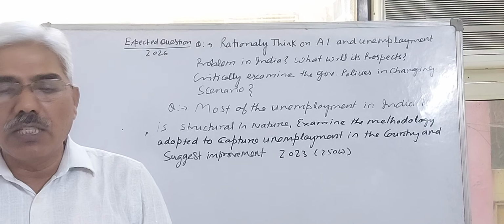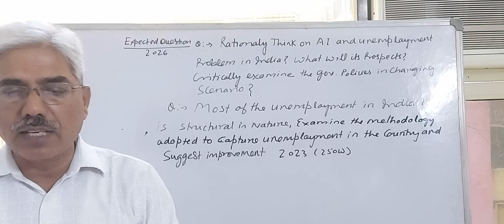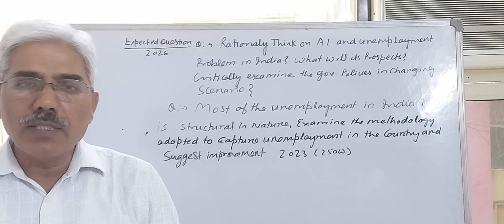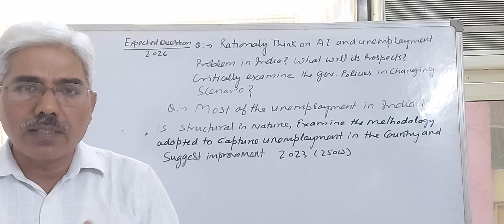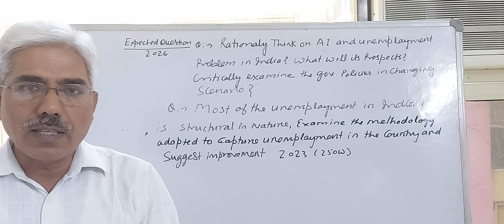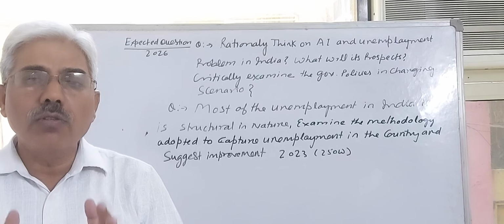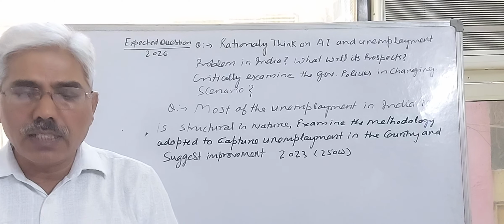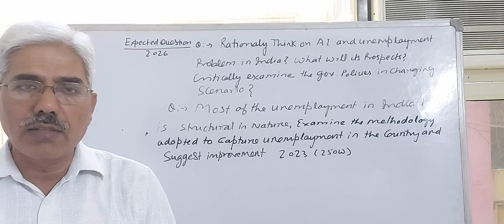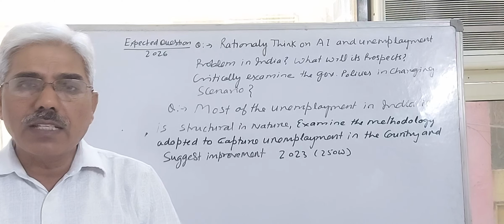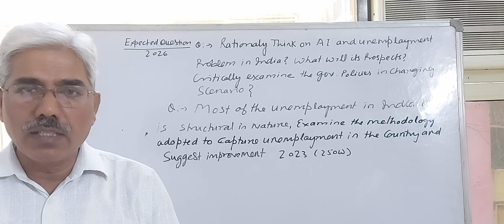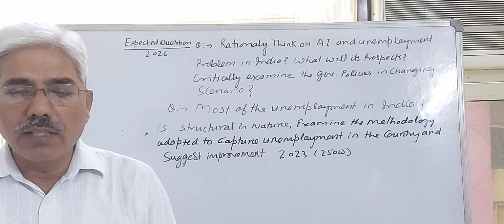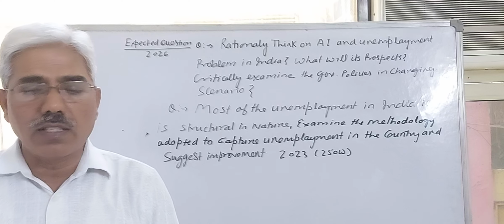You know what is the meaning of disguised? You can see my previous lecture. Underemployment means less use of capabilities. Underemployment also means that if a person is capable to work, say 273 or 365 days, 8 hours each day, but he is not getting adequate work. Second point, if he is working under his capacity, meaning his knowledge is higher but he is working at a substandard level, that is also an underemployment situation.